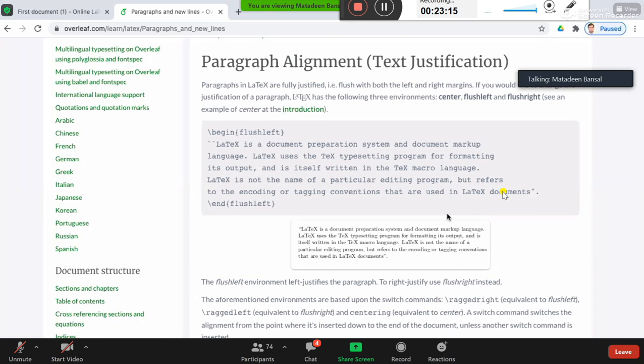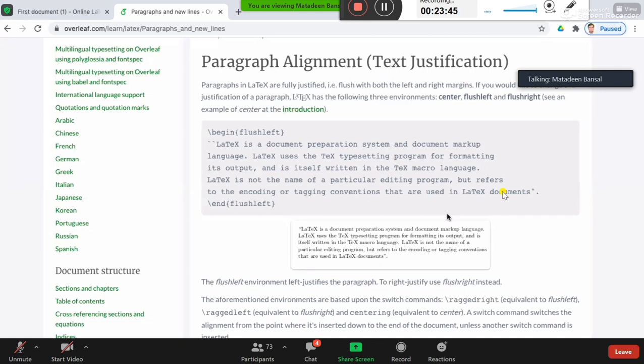The only thing needed is that you put your material in that format. Everything will be formatted according to the style of that particular journal or conference. So generally these statements are not used so frequently. You will never encounter a situation where you have to manually align a paragraph to the left, to the right or to the center. Everything will be there in the template.